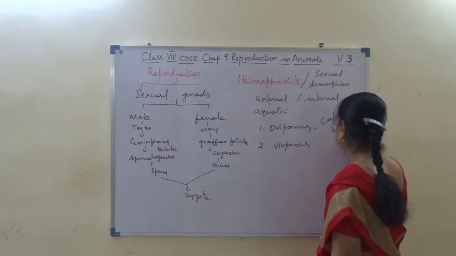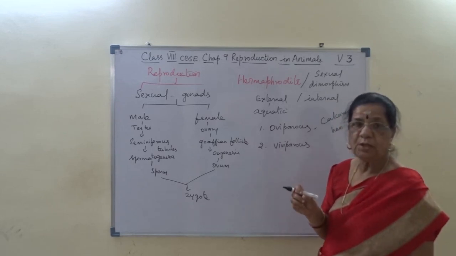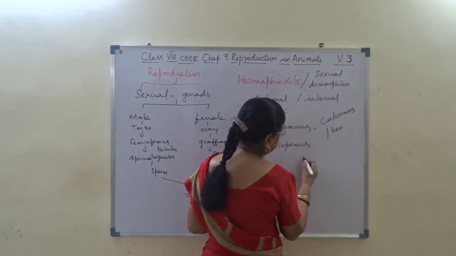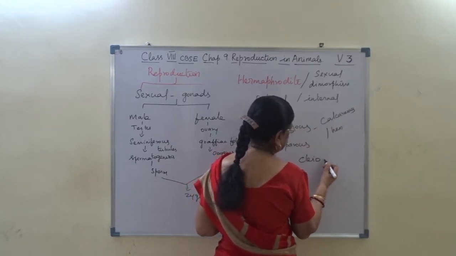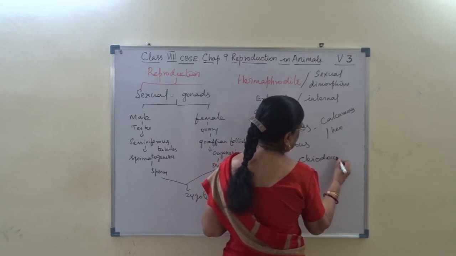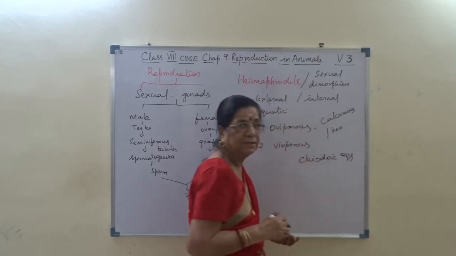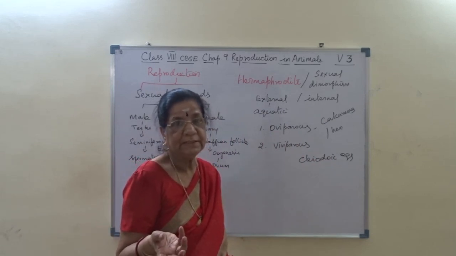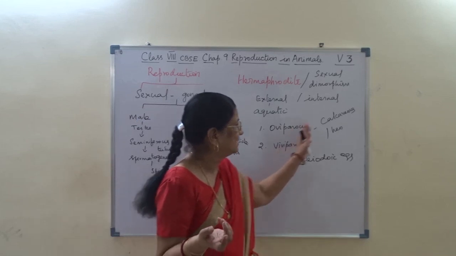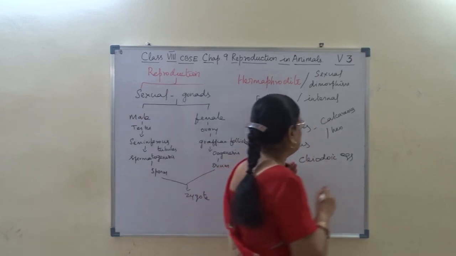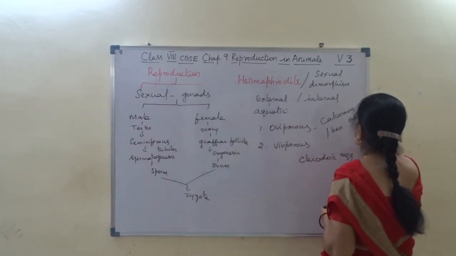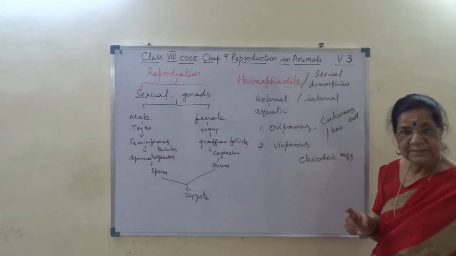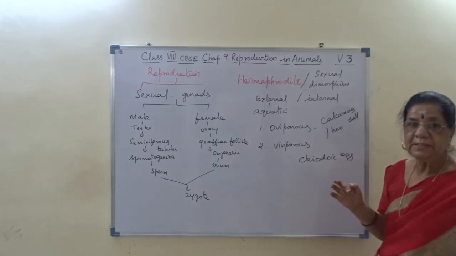In hen, the eggs are laid on land, not in water, and it is called a cleidoic egg. An oviparous animal that lays eggs on land, having a calcareous shell, has a cleidoic egg. Whereas aquatic forms, when they lay eggs in water, have a non-cleidoic egg.